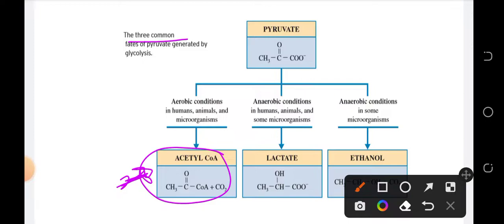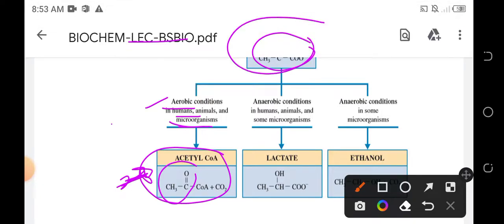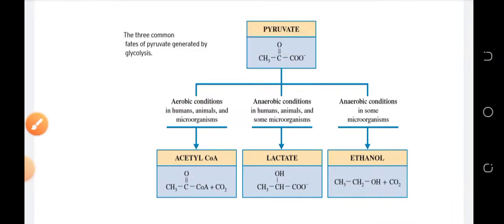This pyruvate molecule can turn into an acetyl-CoA if the condition is aerobic, and this could only be true for human body, animals, and microorganisms. Okay? So, si pyruvate pwede siyang maging acetyl-CoA. So, that's one of its fate.